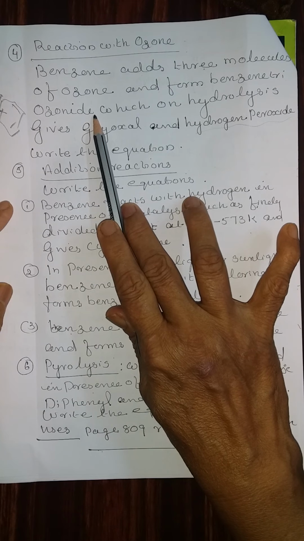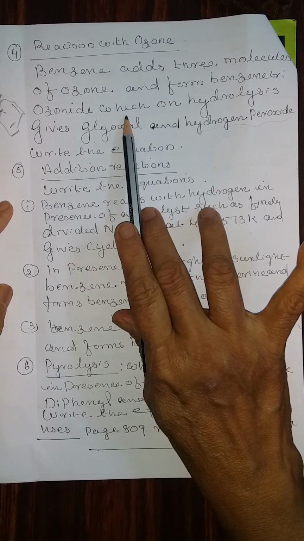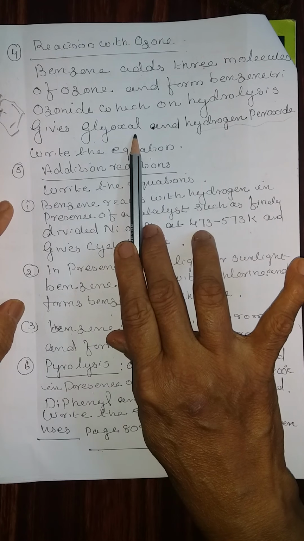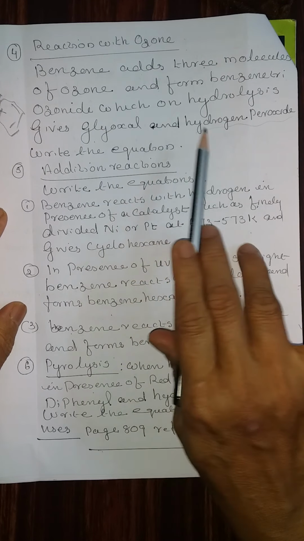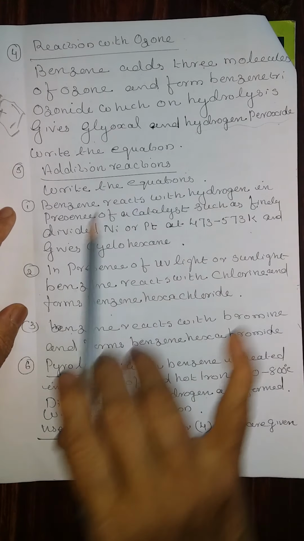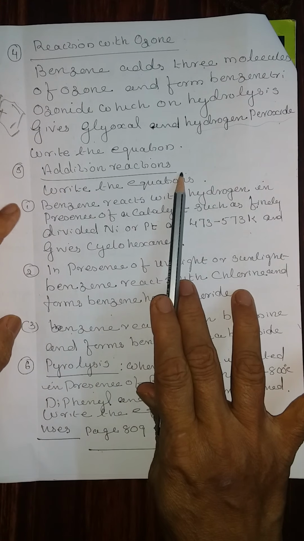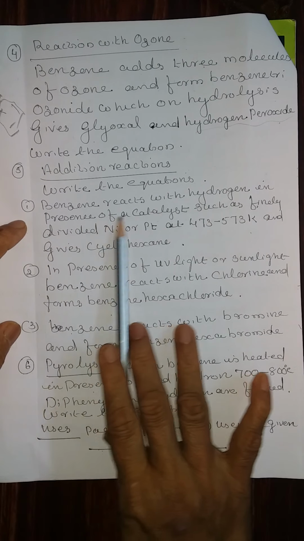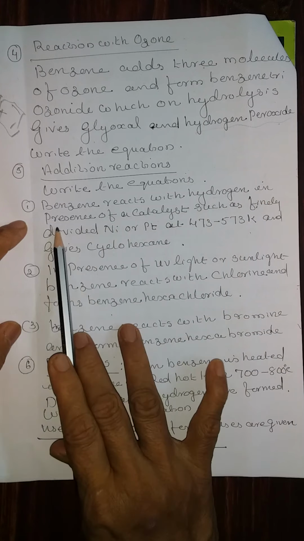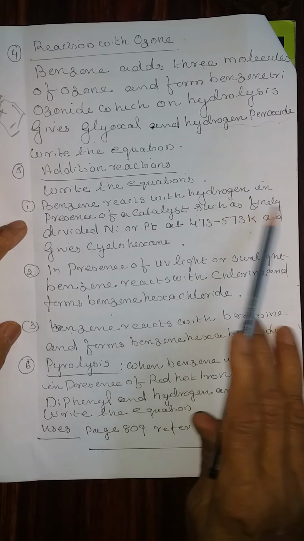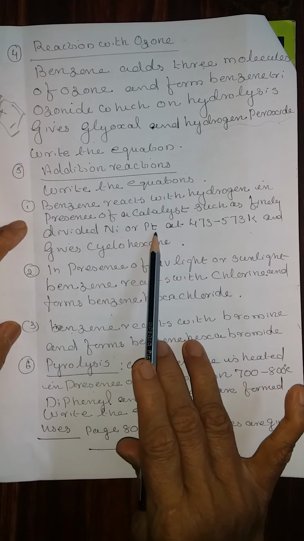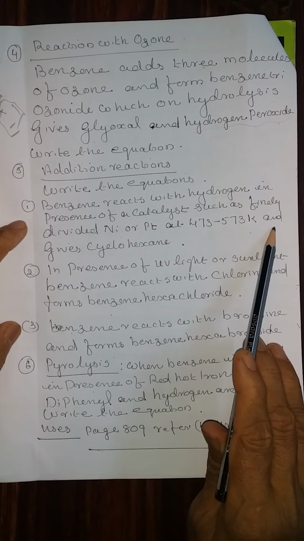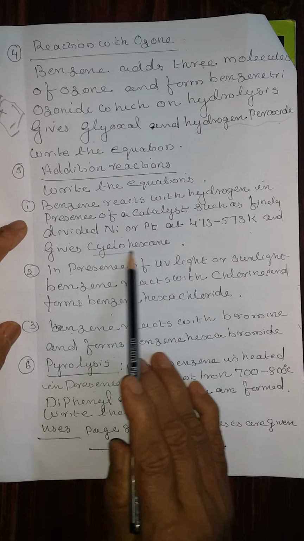You write the formula of benzene triozonide and put an arrow, then write hydrolysis and write the product glyoxal chemical formula plus hydrogen peroxide. Fifth one, addition reactions. Write the equation. 1. Benzene reacts with hydrogen in presence of catalysts such as finely divided nickel or platinum at a temperature 473 to 573 Kelvin and gives cyclohexane.